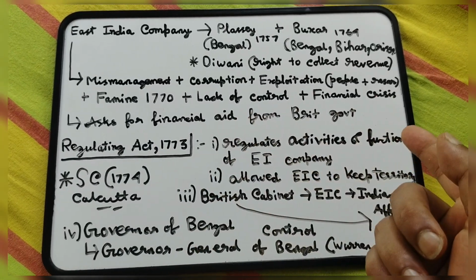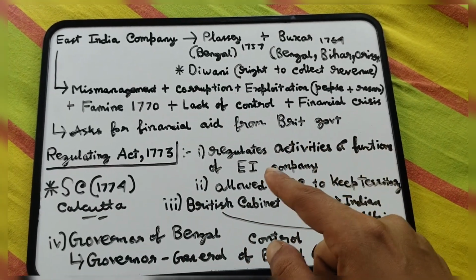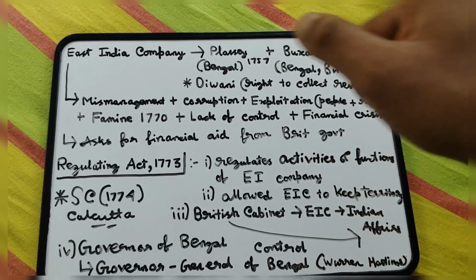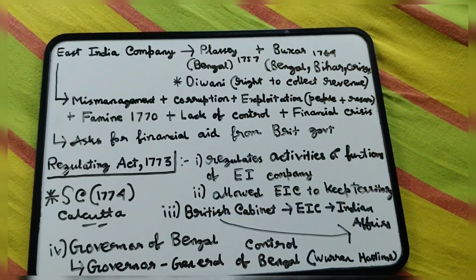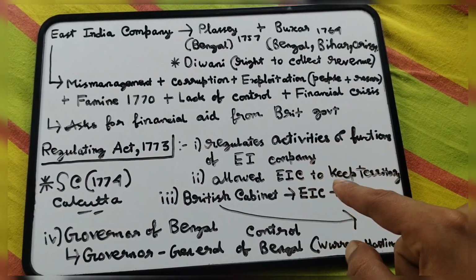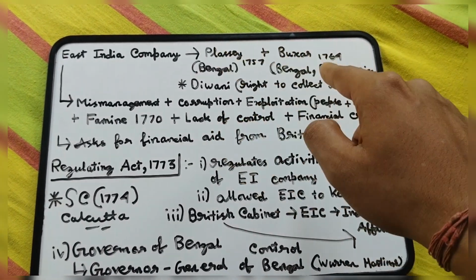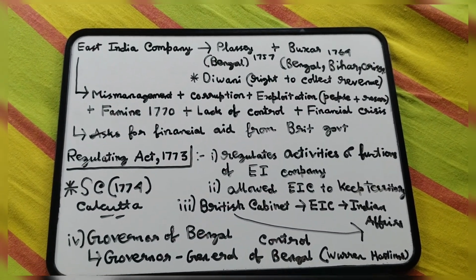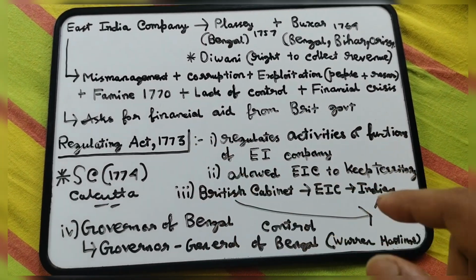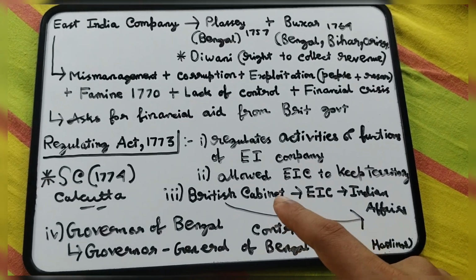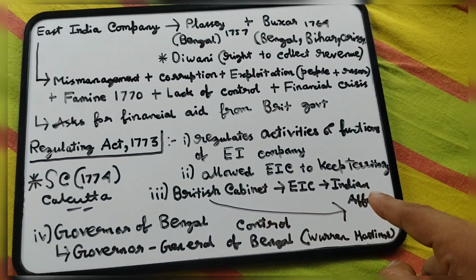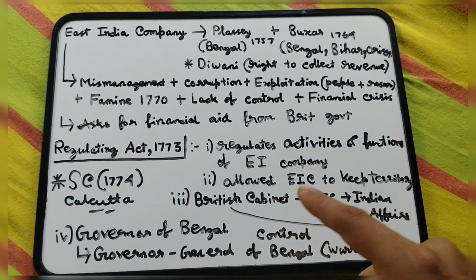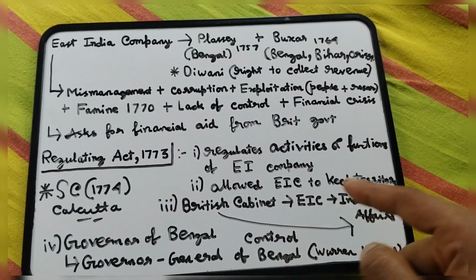Now what this act does is regulate the activities and functions of East India Company. Why? Obviously because of the mismanagement and corruption. So it is going to take authority over East India Company. But it also allowed East India Company to keep the territories. It's not taking away the territory, but rather just regulating through this act. Now this was the first time that the British cabinet started interfering in Indian affairs. Not directly though, they are supervising East India Company, and East India Company is supervising Indian affairs.